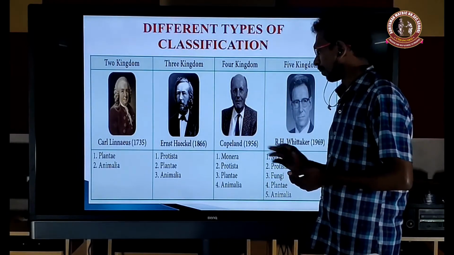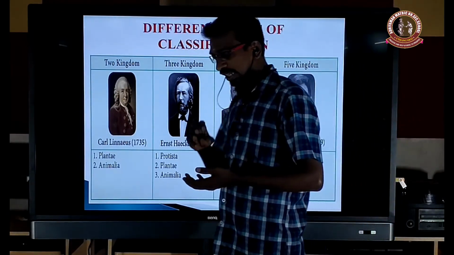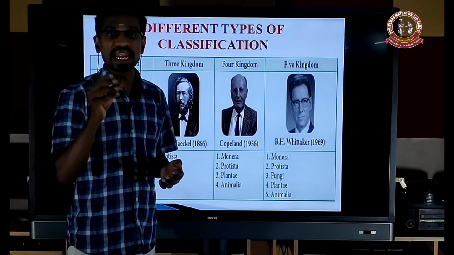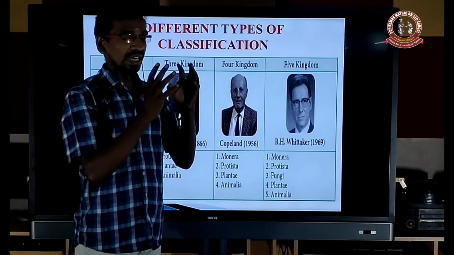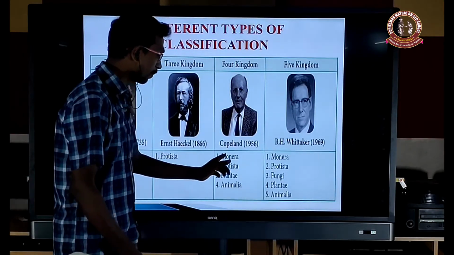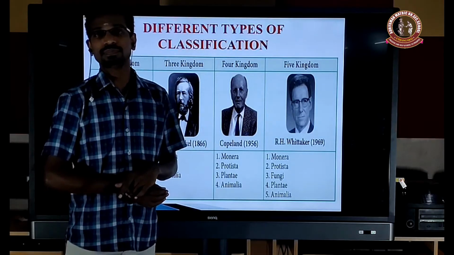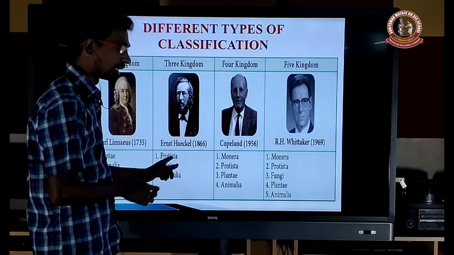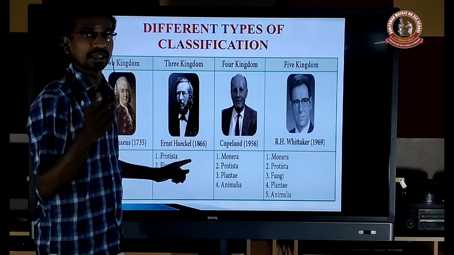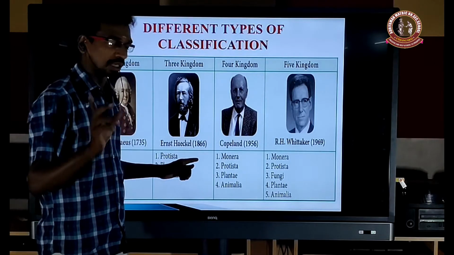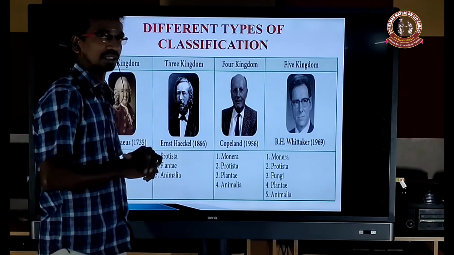And then the fourth kingdom classification, Copeland. He is the first to separate the prokaryotic unicellular organisms and provide a special place, that is the kingdom Monera. Haeckel classified the unicellular organisms, both eukaryotic and prokaryotic, photosynthetic and non-photosynthetic, under Protista.